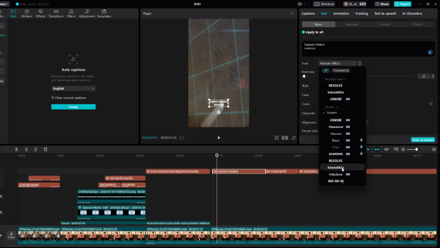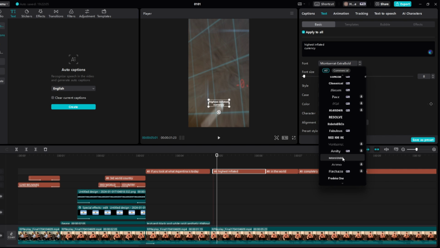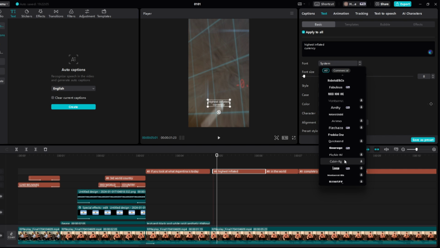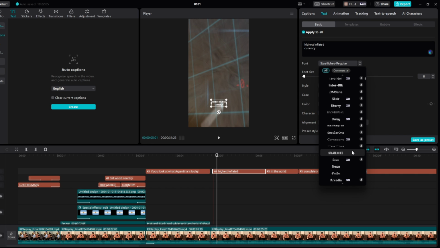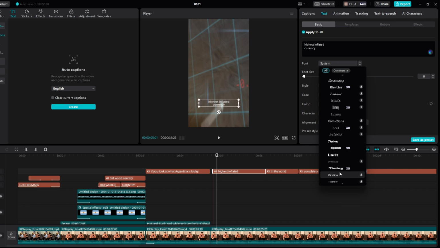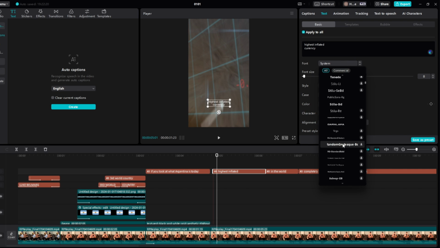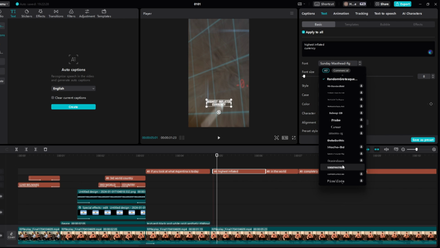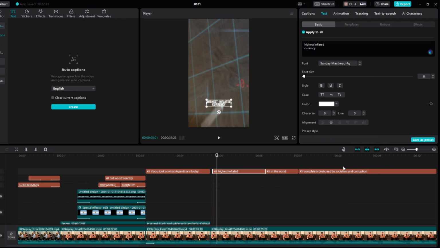So for the text, we definitely need some good text, so I'm gonna try and use a free font as well, just so you guys can use the same fonts and stuff. So let's keep looking. I do like the capital letter font. I'm not too sure what this looks like. Okay, that's horrible. Yeah, we'll add this one right here, and we'll also make it bold as well. We'll have it just a bit under the center, like so.